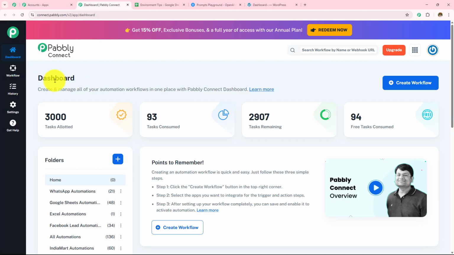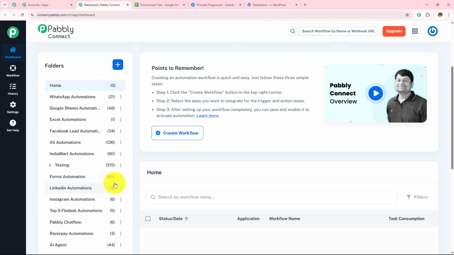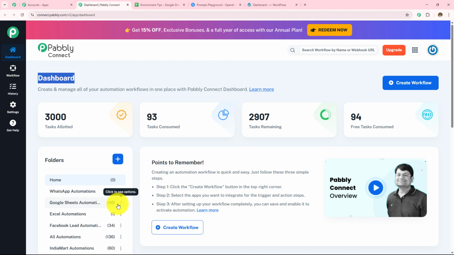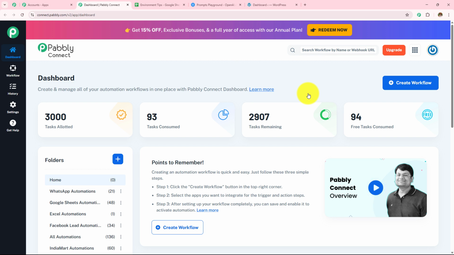And it has taken me to this dashboard where I will be able to find all my workflows over here and all the folders which I've created over here. Now if you want to create a new folder, you simply need to click on this plus icon and from here you can create a new folder. For now, I want to create a new workflow for which I need to click on this create workflow button.